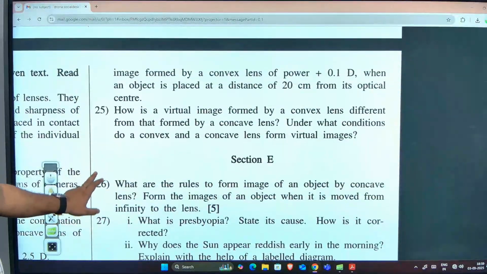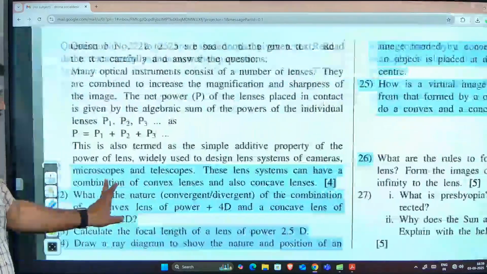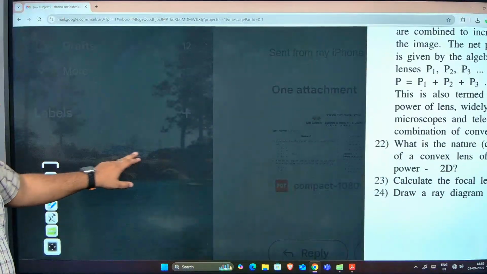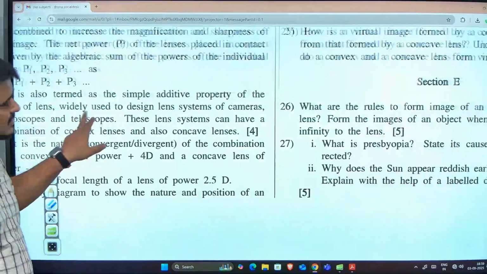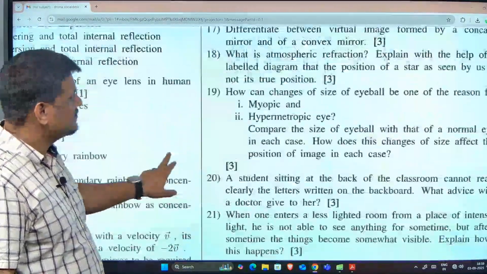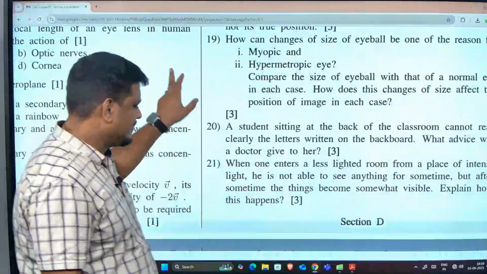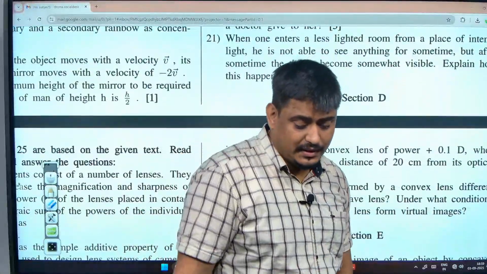Solve this question. See, half is here, half is there. The question starts like, draw a ray diagram to show the nature and position of an image. Okay, time is also 7 o'clock, we'll leave it.